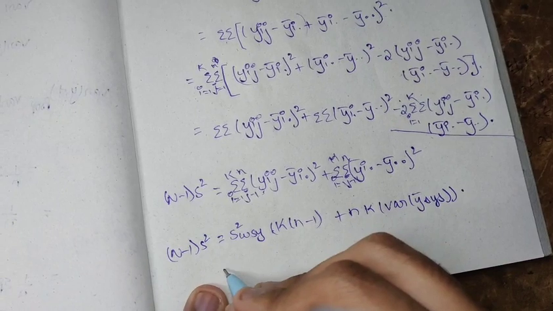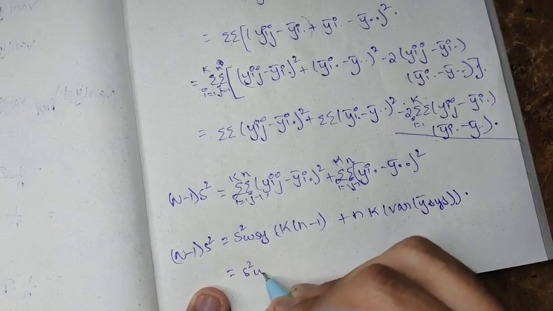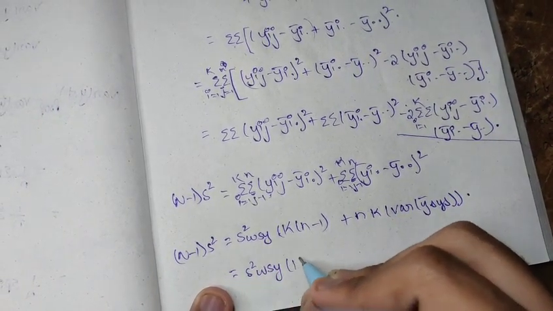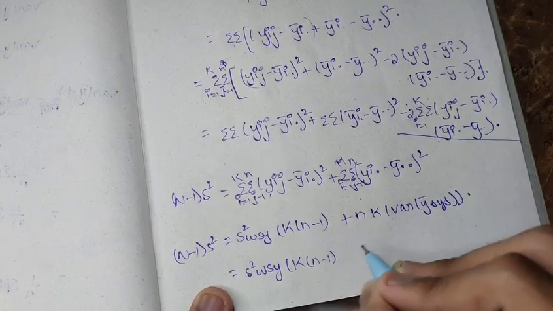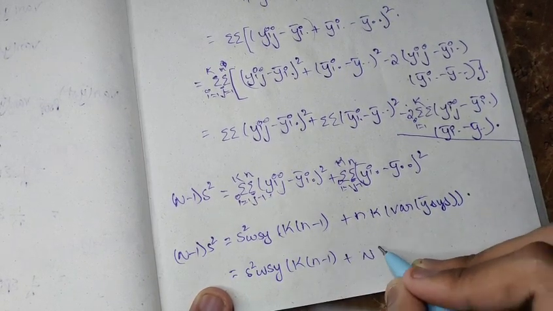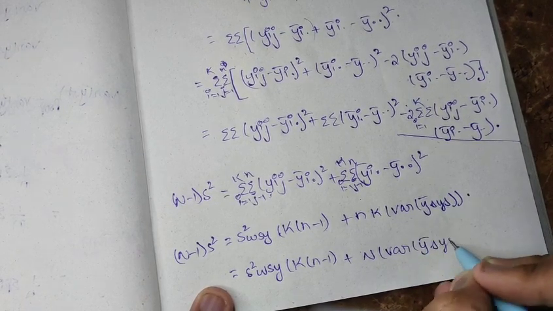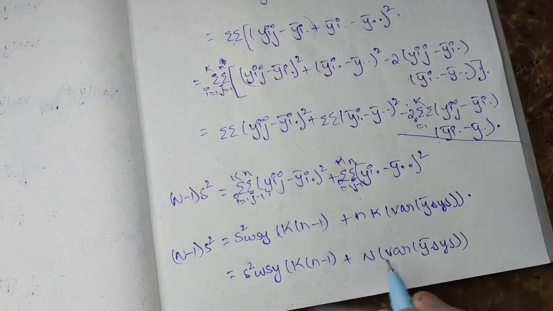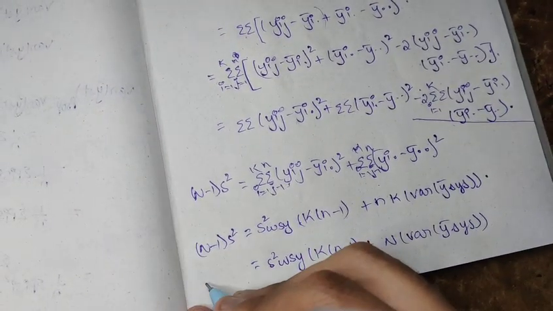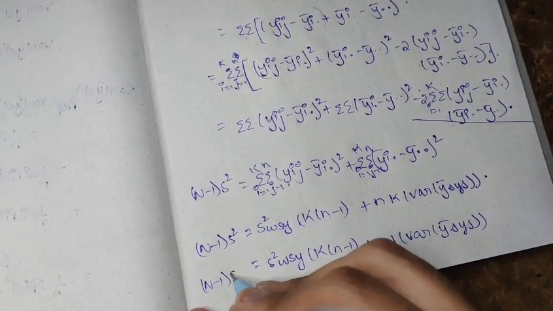So S squared WSY into k into (n minus 1) plus N variance of y bar SYS is equal to (N minus 1) S squared.